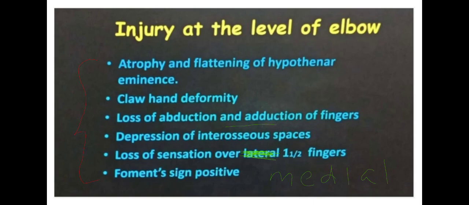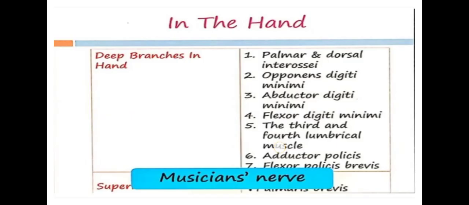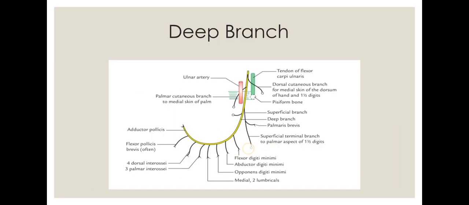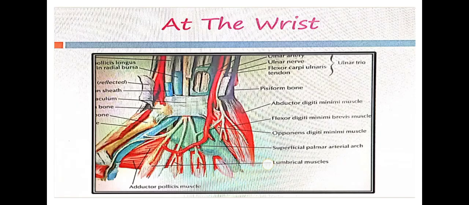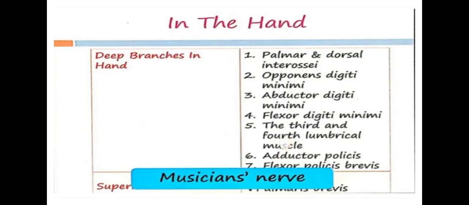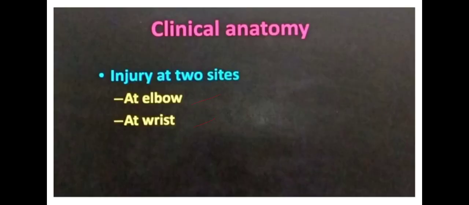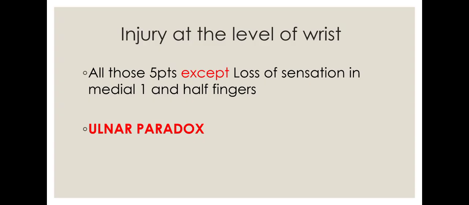And Froment's sign positive. What do you mean by Froment's sign? That is what I said, right? I said to remember this very important ulnar nerve. The deep branch of the ulnar nerve terminates by supplying the adductor pollicis muscle, right? I said to remember this muscle because this is the key background of this Froment's sign.